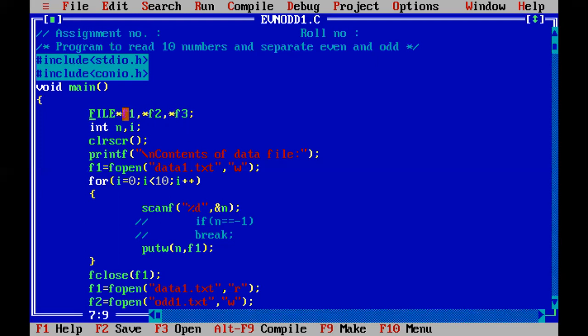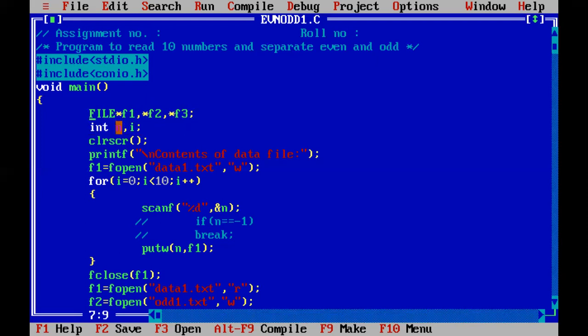But what type of pointer is it? Before that, we specify our data type. Usually you might be familiar with int star ab, char star a. These are integer and character type pointers, but here we have made use of the data type FILE. So it makes f1, f2 and f3 file pointers.